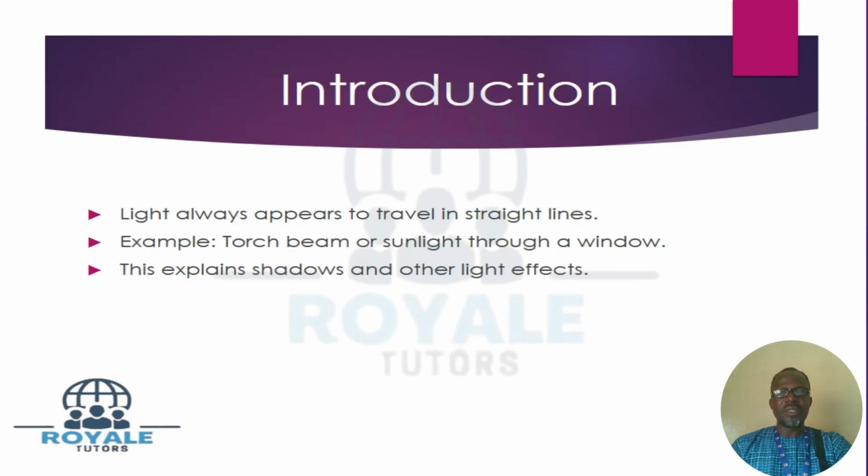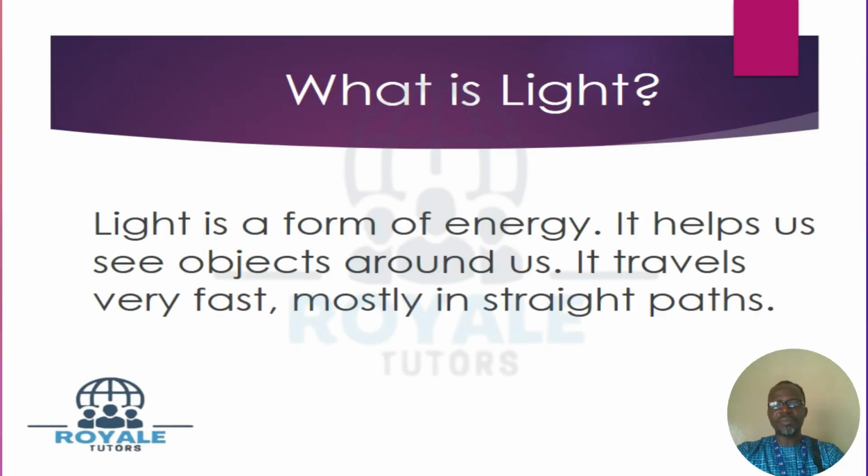Then this explains shadows and other light effects. On this topic, we will look at why we have shadows, how shadows come about, what makes a shadow form. That is one of the things we are going to see as this lesson goes by.